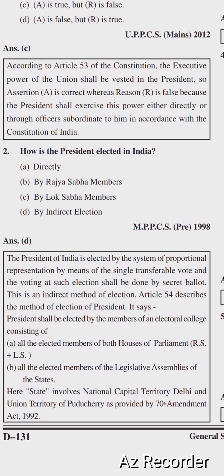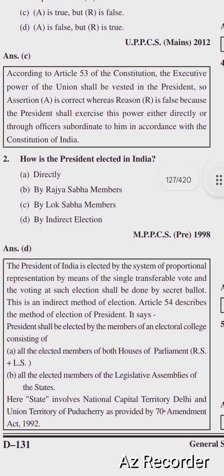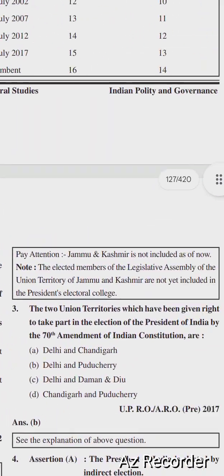It says the President shall be elected by the members of an electoral college consisting of all the elected members of both houses of Parliament, Rajya Sabha plus Lok Sabha, and all the elected members of the legislative assemblies of the states. Here, state includes the National Capital Territory of Delhi and the Union Territory of Puducherry, as provided by the 70th Amendment Act 1992.